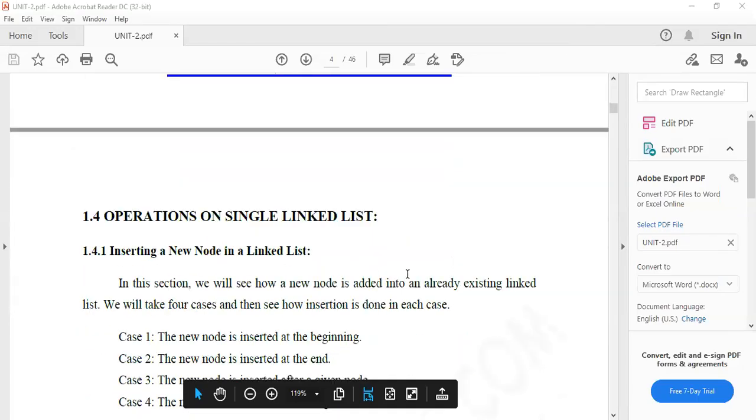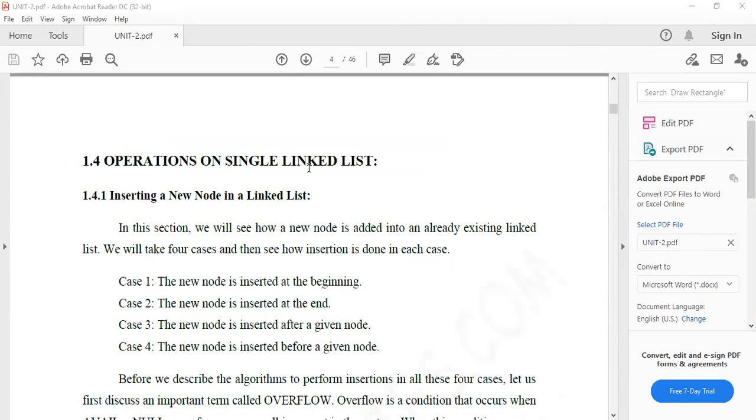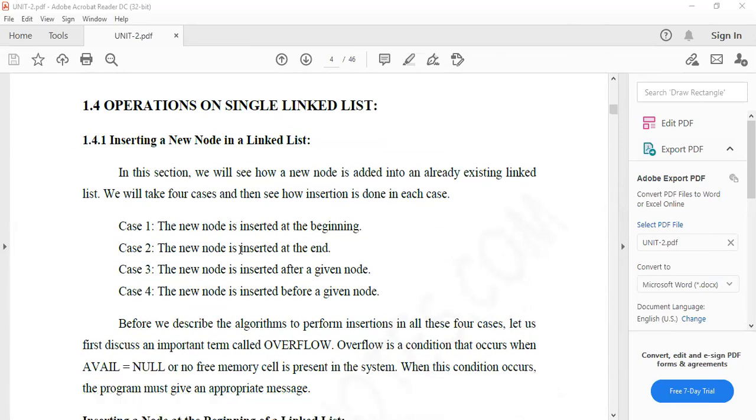In the next class, I will tell you the operations on the single linked list. I'll just tell the algorithm and procedure, and then in the next class I'll tell you the example for this. So first of all, the operations are inserting a node and deleting a node. Inserting a node at the beginning of the list, or the end of the list, or in the middle of the list. So these are the cases.